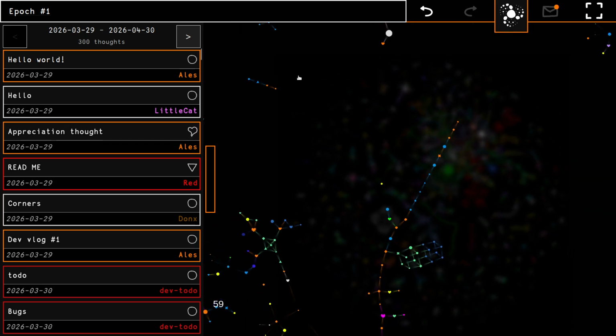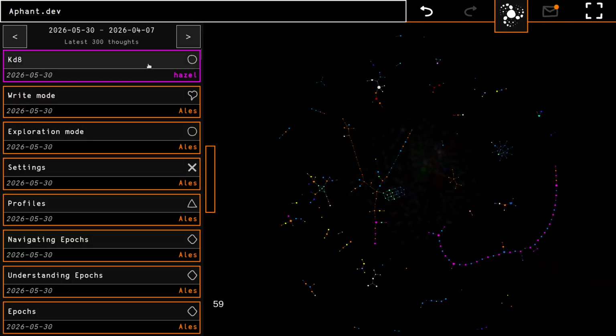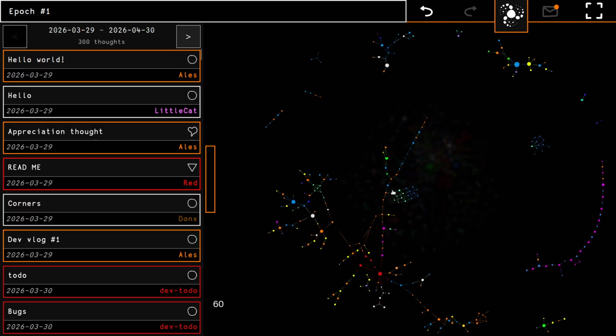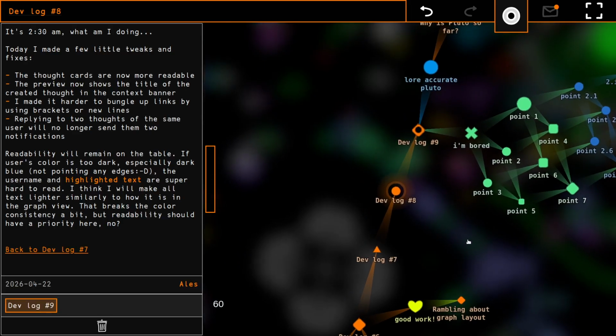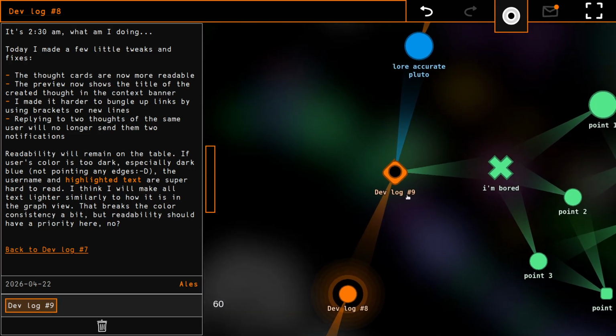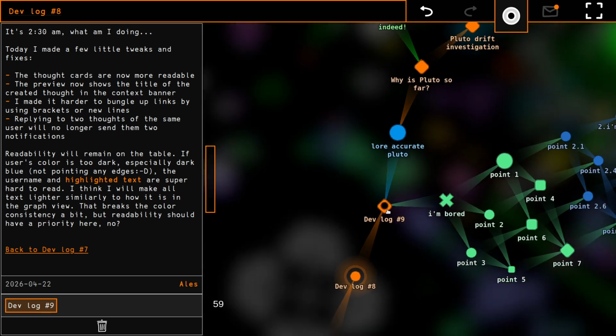For example, this long, what do you call it, branch, I guess, is sprouting from the first epoch. So when I go to the devlog 8, what's that? A halo effect appeared. It's actually a little off center. I'm going to have to work on that.